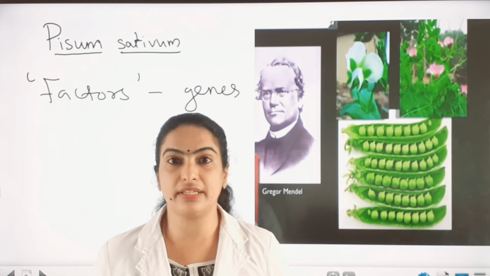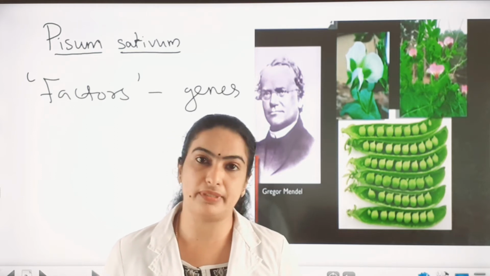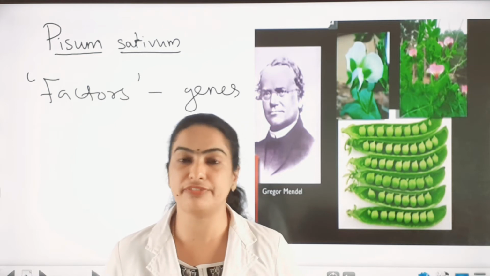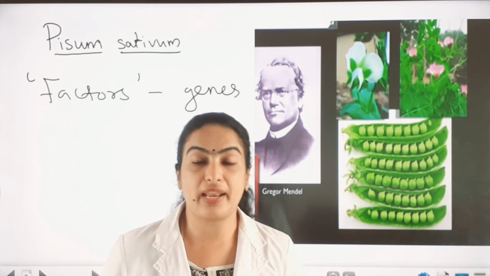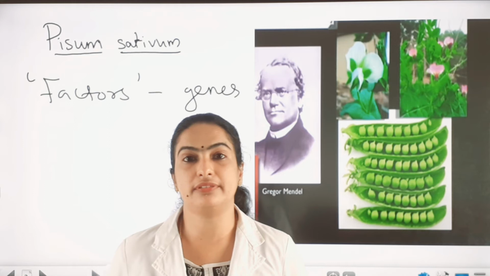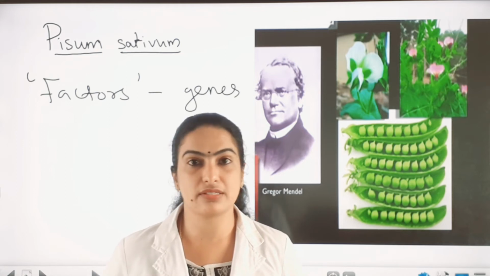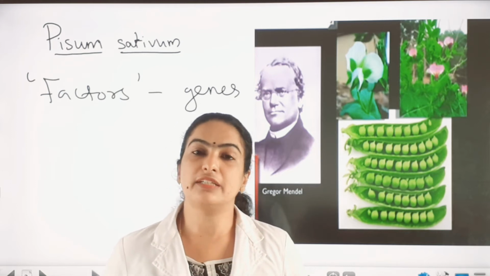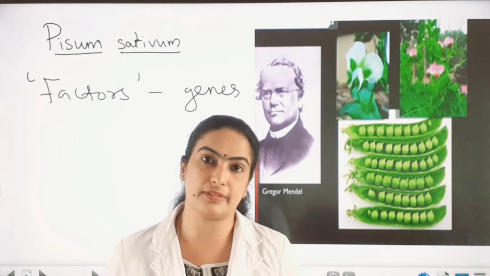The third reason is that several varieties with different characters are available. That means 7 pairs of contrasting characters are available in different varieties. And the next reason is the plant is bisexual, so we can conduct self-pollination as well as cross-pollination by emasculation. So these are the reasons for selecting Pisum sativum as the experimental plant by Gregor Johann Mendel.